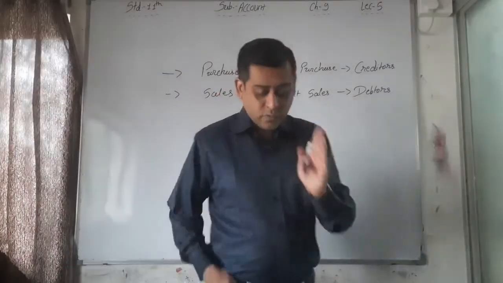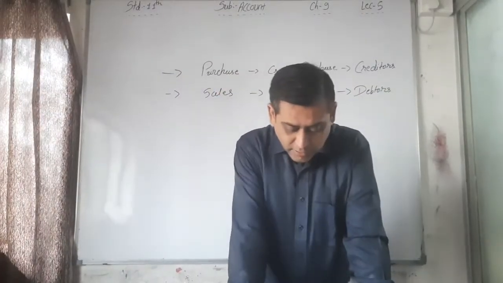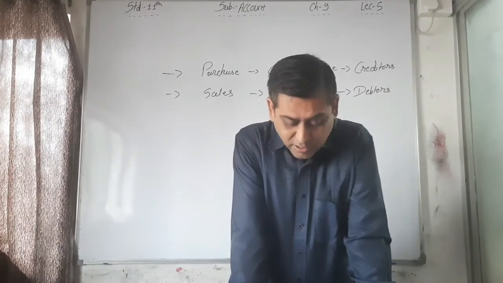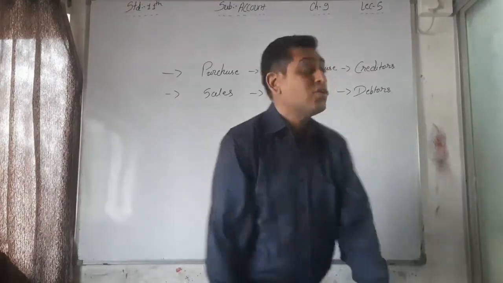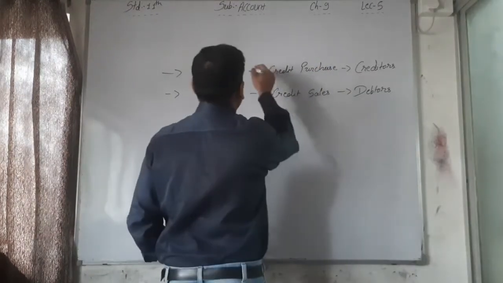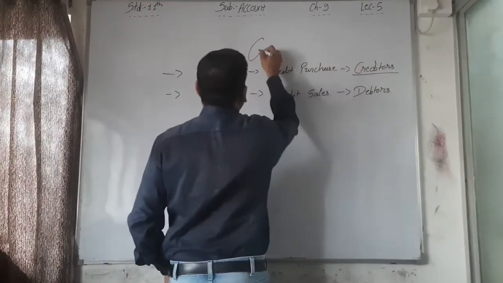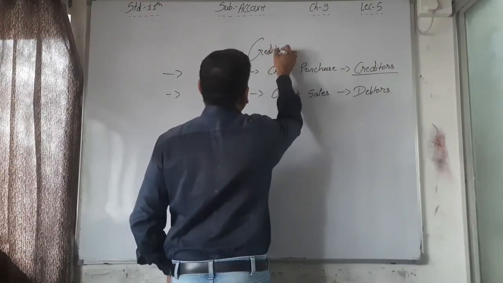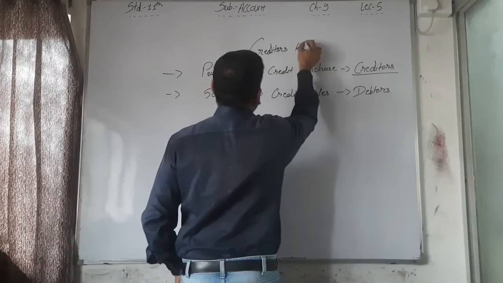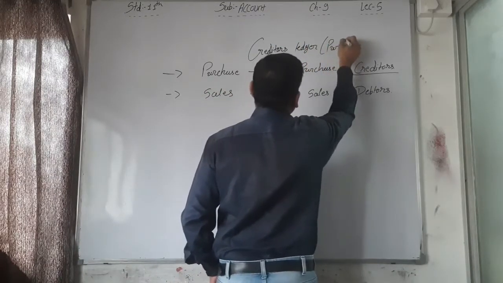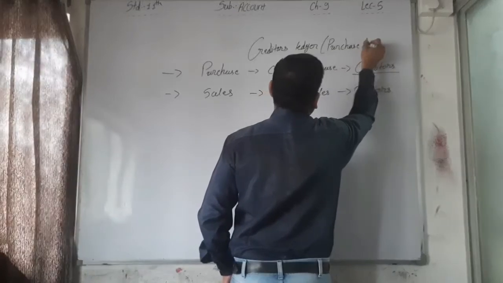Okay, see, a separate ledger of the business creditors is kept and is known as the creditors ledger, that is the purchase ledger. See, on the basis of this, the creditors ledger, or you can say the second name of this is purchase ledger.